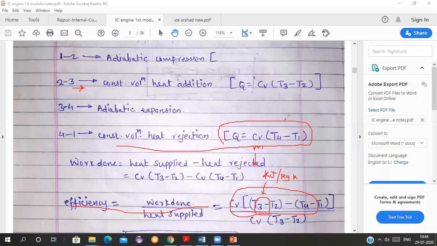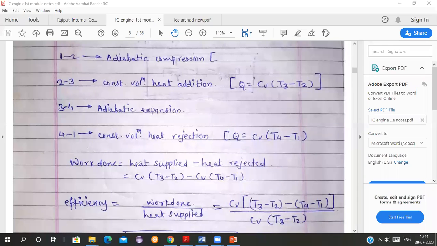So what will be the work done? Heat supplied minus heat rejected.